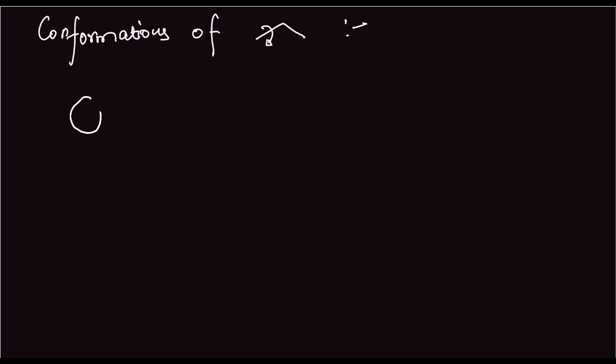So in Newman form, it is something like this. So we have CH3 here, H, H, H, H, H. This is the eclipsed form. We can have something like this.